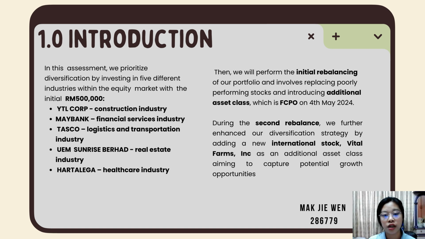Then, we will perform the review of the balance of our portfolio and decide on replacing poor performing stock and introducing an additional asset class, which is the FCDO, on the 4th May 2024. During the second rebalance, we will apply our diversification strategy by adding a new international stock mutual fund as our additional asset class and to capture the potential growth opportunity.